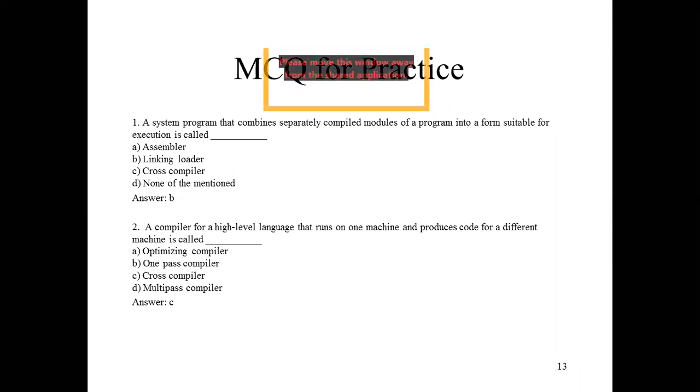So for practice, I am giving you some MCQs with answers. The first question is: a system program that combines separately compiled modules of a program into a form suitable for execution is called what?